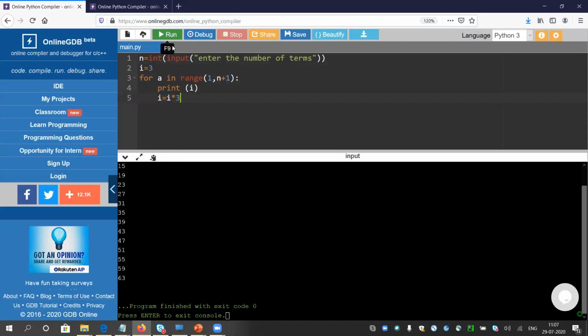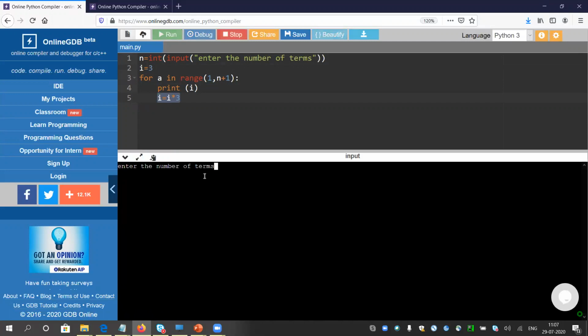I think you are able to understand that the starting value of I is 3. It will be printing the value of I every time, and after printing, the value of I will be multiplied by 3. Okay, let me run. Number of terms. Say I will give 5 terms only, and it will be like 3, 9, 27, 81, and 243. Let me run it again. Let me give the number of terms as 10. So it will give this series. Okay. So I am not going to calculate what will be the 10th value. It will be automatically calculated.